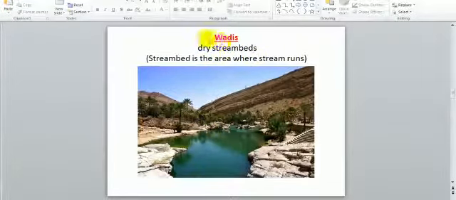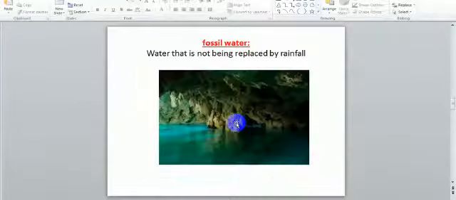What are dry stream beds? Guys, what are stream beds? It's the area where a stream runs. A stream is a small river. It's fresh water, we can drink from it. But as we see here, these are the stream beds, and that is the wadi. Fossil water is water that is not being replaced by rainfall. It comes from underground and the rainfall doesn't replace it.